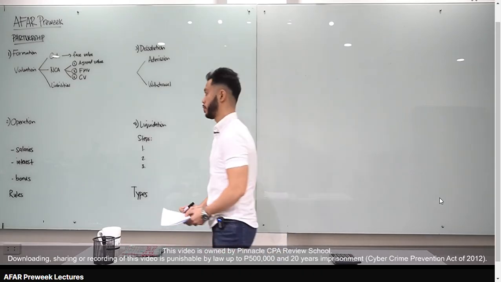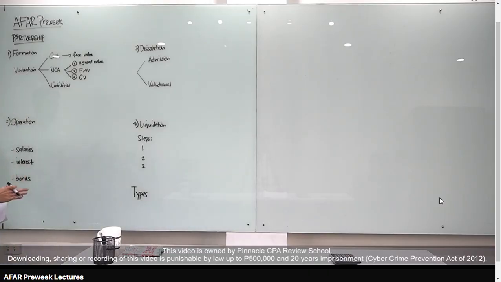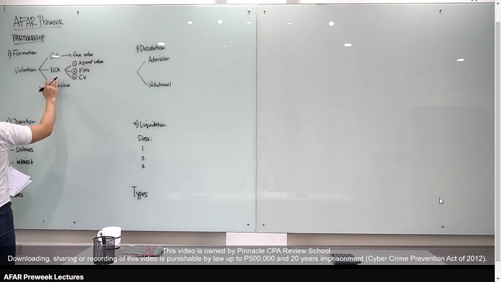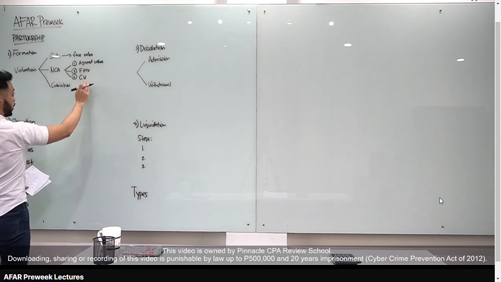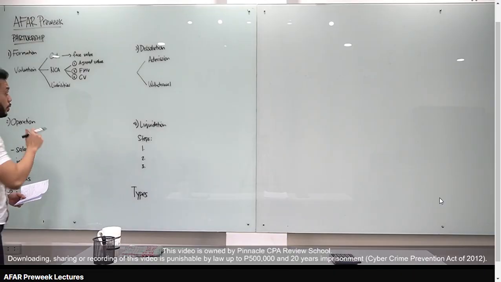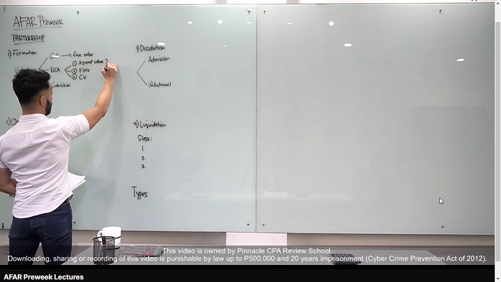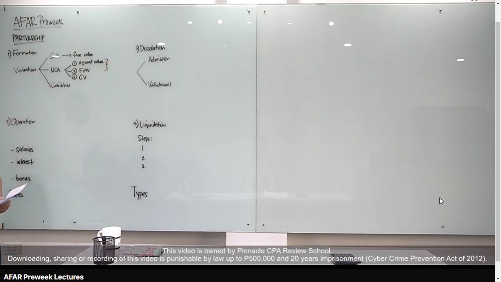Start tayo with partnership formation. Important dito is the valuation of partners' contributions. Pag kinontribute ni partners cash, walang problema, i-record natin at face value. Pag ang kinontribute ni partners in non-cash asset, meron tayong hierarchy. Number 1, agreed value. Number 2, fair market value. And number 3, carrying value. If the problem is silent, assume natin that agreed value is equal to the fair market value.